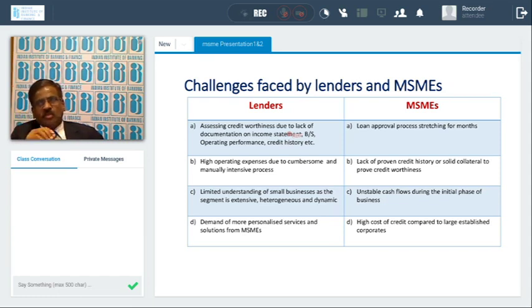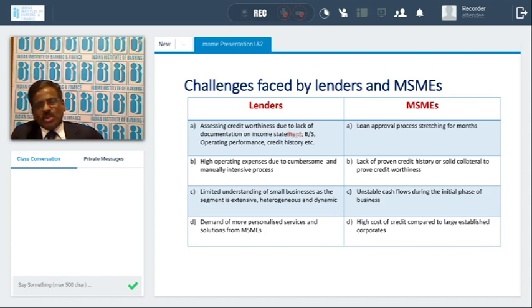Whereas from the MSME point of view, what are the problems they are facing with the lenders? One is the loan approval process. It takes several weeks, not only days. It could be months together. They will not be able to get any reply from the bankers. Of course, I am also a banker. We were facing these problems. Maybe to finance one MSME unit, we used to take about 3-4 months time, because we have other constraints.